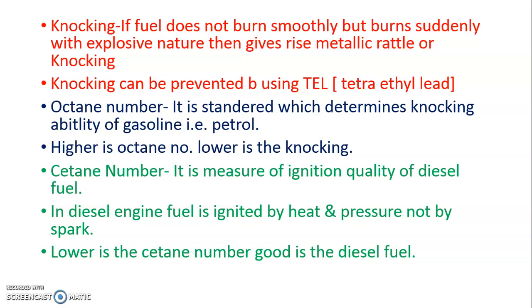In an IC engine, petrol catches fire by means of a spark, whereas in a diesel engine, diesel catches fire by means of heat and pressure. It doesn't get ignited by a spark. For that it needs heat and pressure. For diesel, we can conclude that the lower the cetane number, the better the diesel fuel.